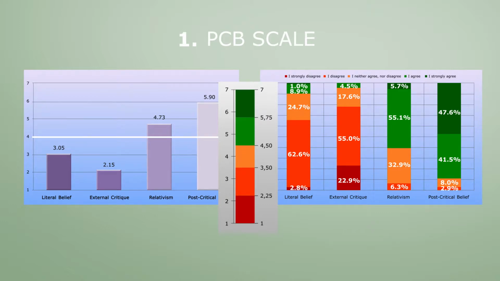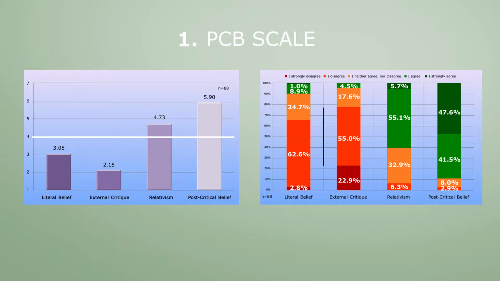The percentage breakdown on the right is an elaboration of the mean scores on the left. It shows how the answers are spread and allows us to see the percentage of respondents who agree or disagree with each of the 4 belief styles. Also, this graph makes clear how respondents with different degrees of conviction can simultaneously support or reject multiple belief styles. How do we read this percentage graph in conjunction with the scale means graph?